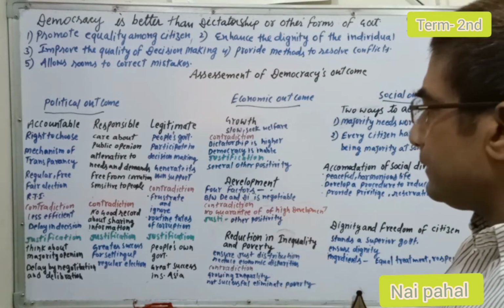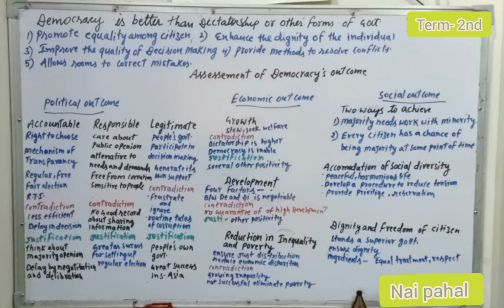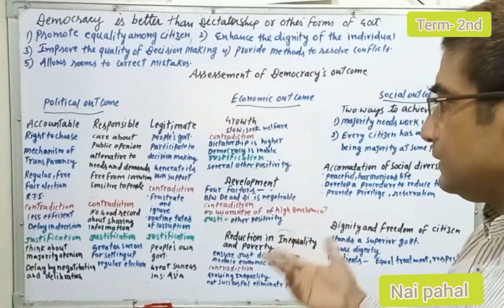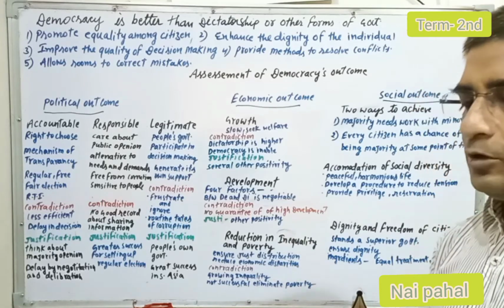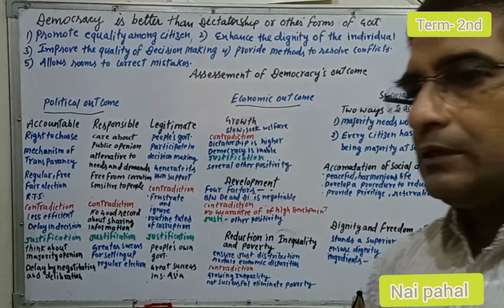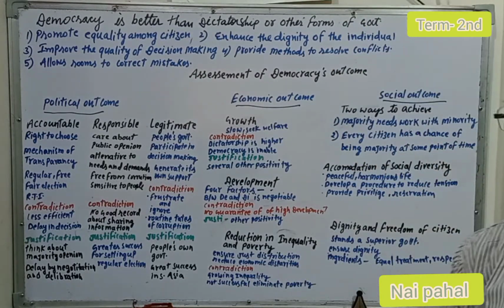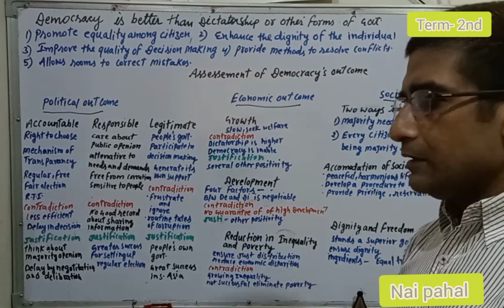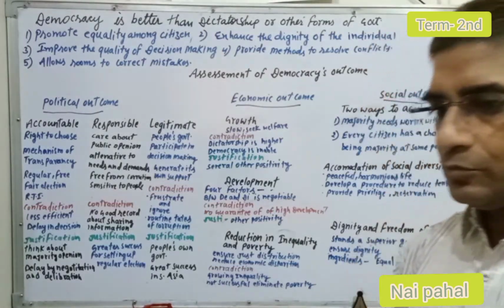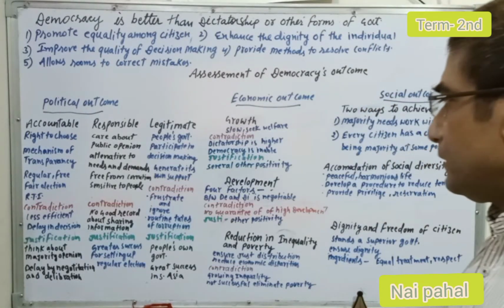There are four factors which determine the success of a democracy: the size of the population, the global situation, the economic priorities taken by the government, and the different countries which are giving their cooperation to the democratic country. These are the four factors.